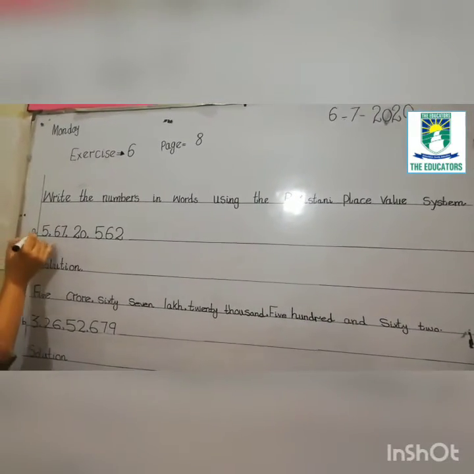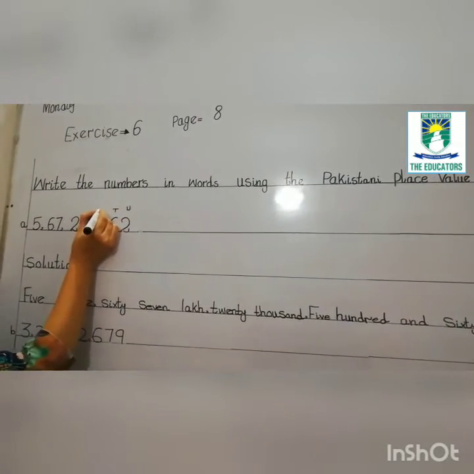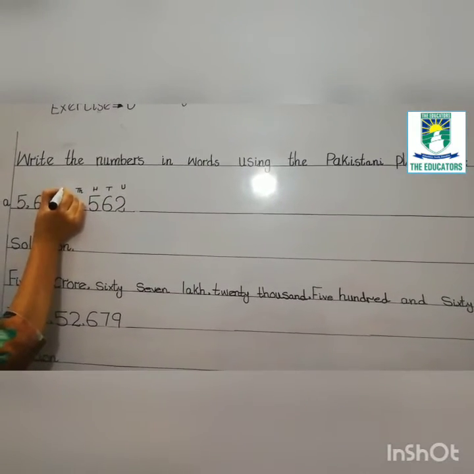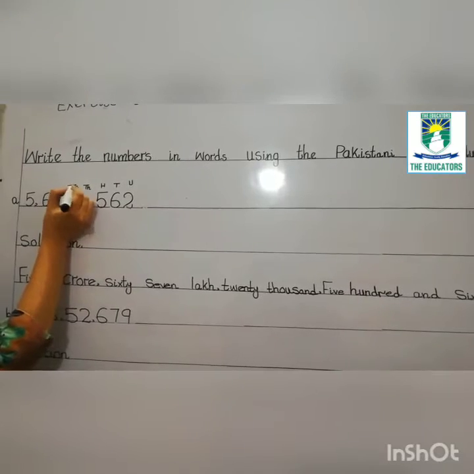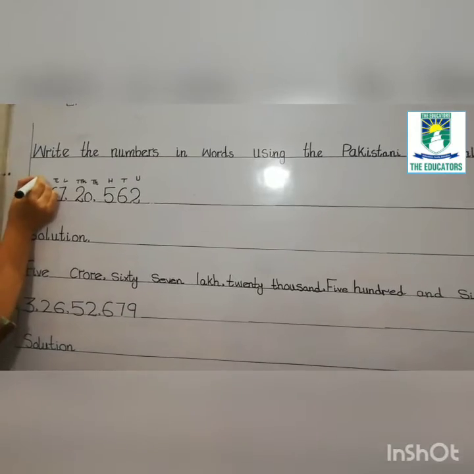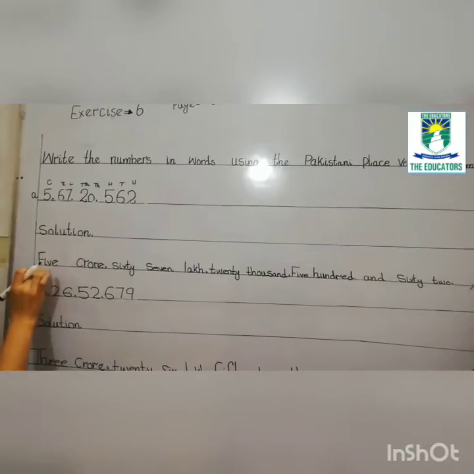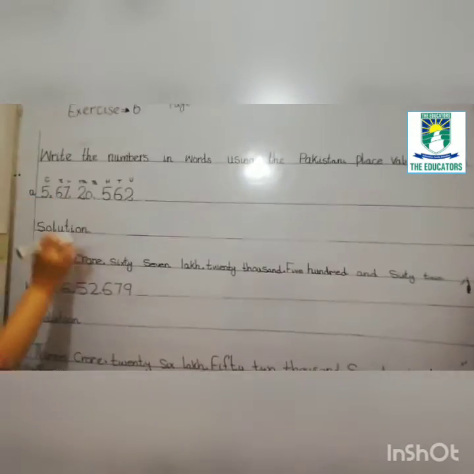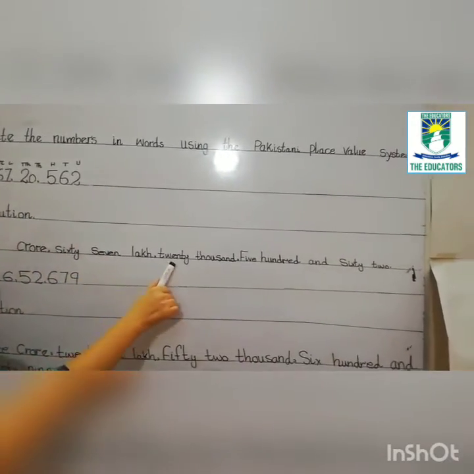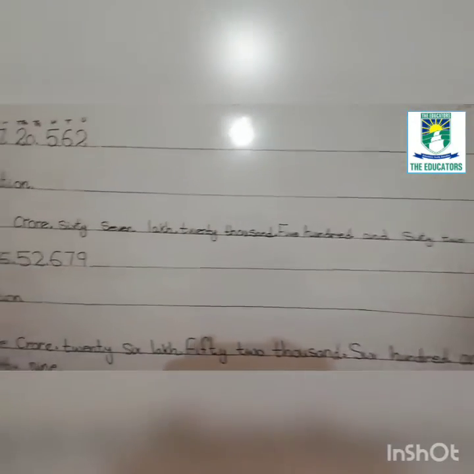First we will write here units, then tens, hundred, thousand, 10,000, lakh, 10 lakh and crore. Now we will write here 5 crore, 67 lakh, 20,562.